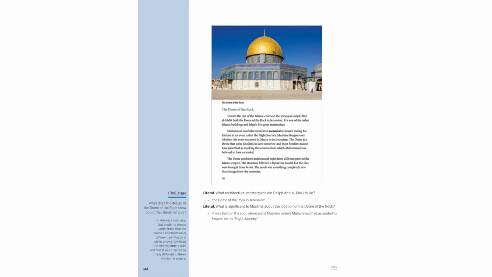Caliph Abd al-Malik constructed the Dome of the Rock in Jerusalem, a site significant to Muslims as the believed location of Muhammad's ascension during his night journey. The dome's design, blending various architectural styles, reflects the vastness and cultural diversity of the Islamic Empire, showcasing influences from numerous cultures within its realm.